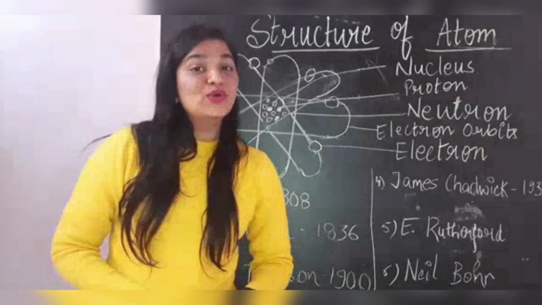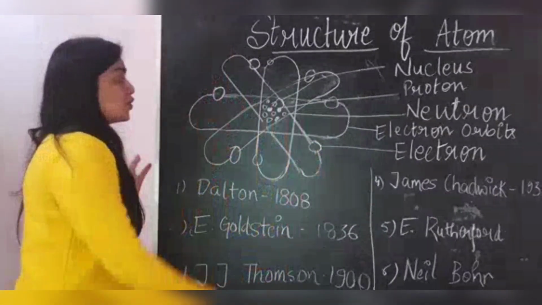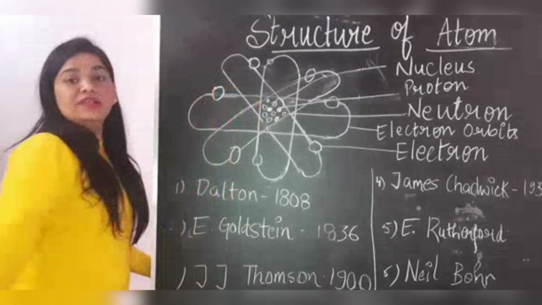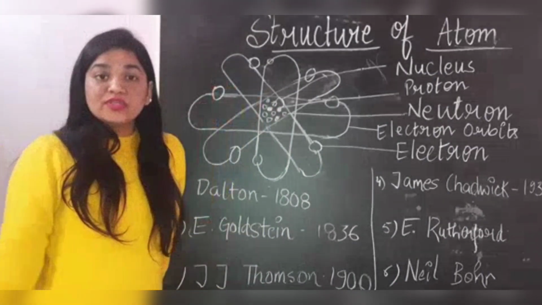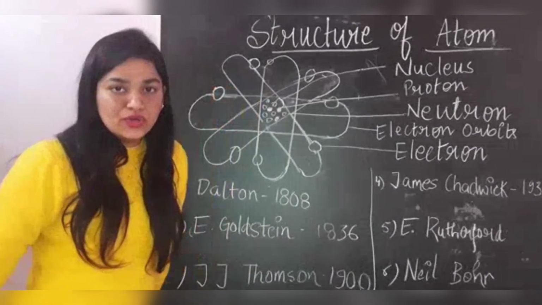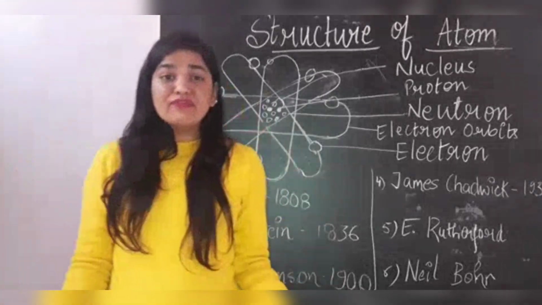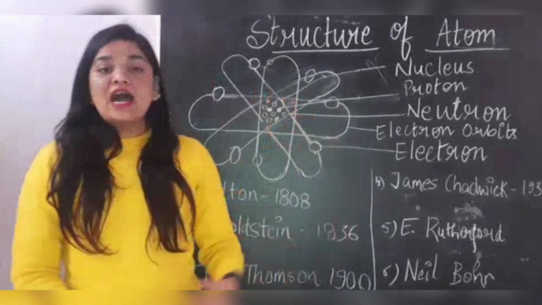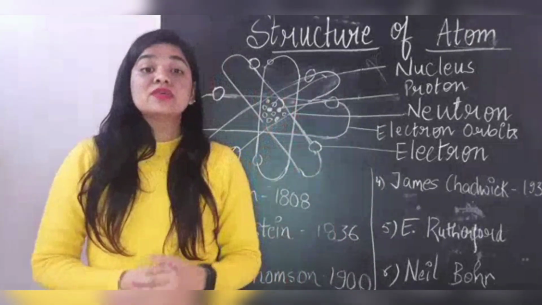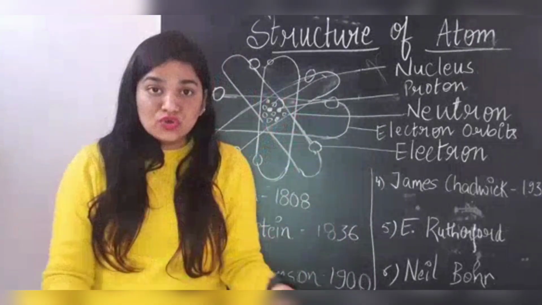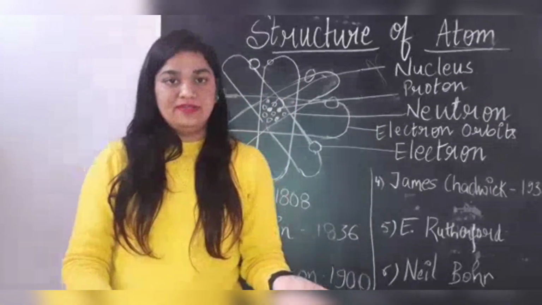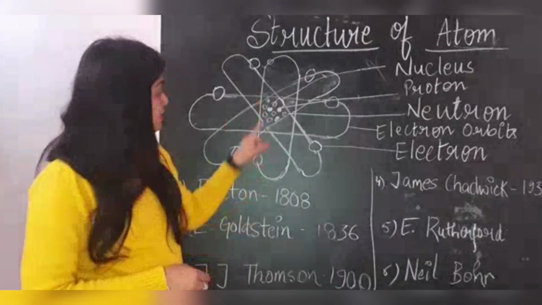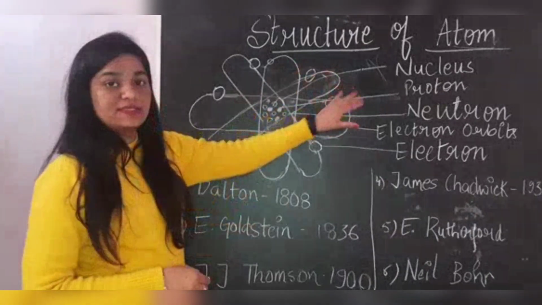Now let's have a look at the structure of atom. Here you can see that there are two circles, one is filled and one is unfilled. The filled ones are protons, whereas the unfilled are neutrons. Now what is the difference between neutron and proton? Protons are the positively charged particles, whereas neutrons have no charge, they are uncharged particles. Now proton and neutron collectively make the nucleus.